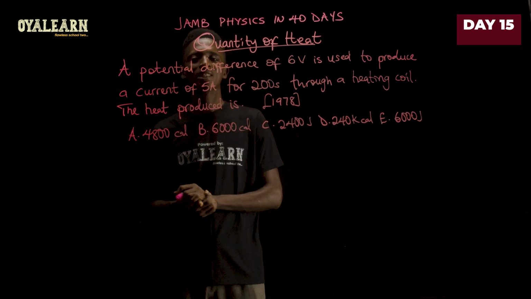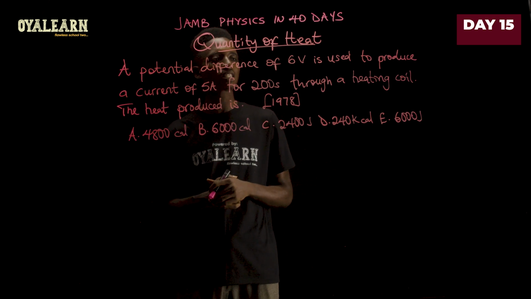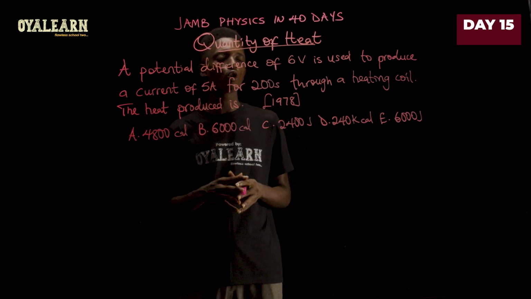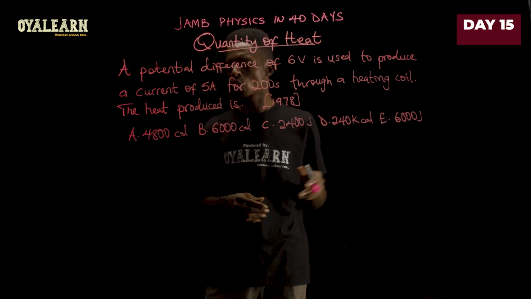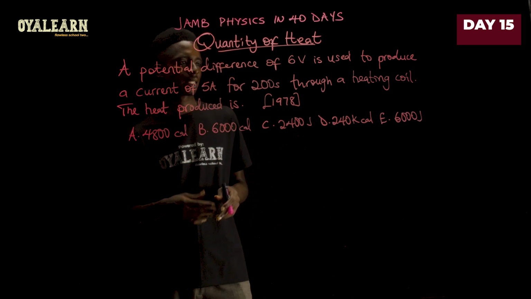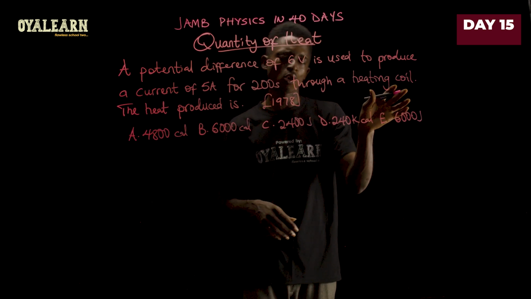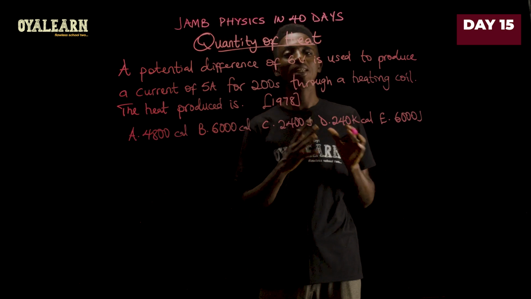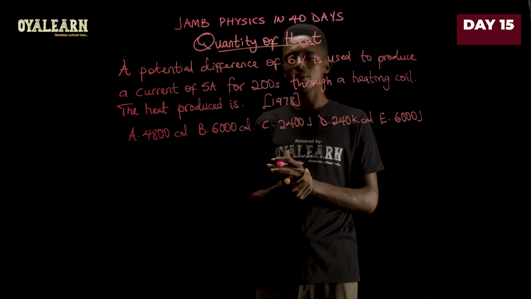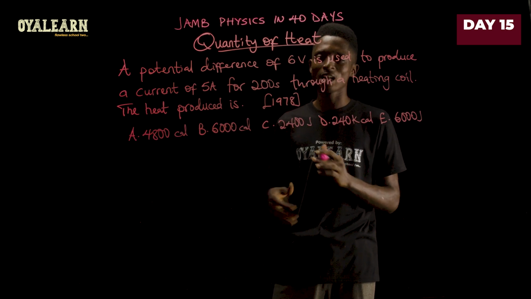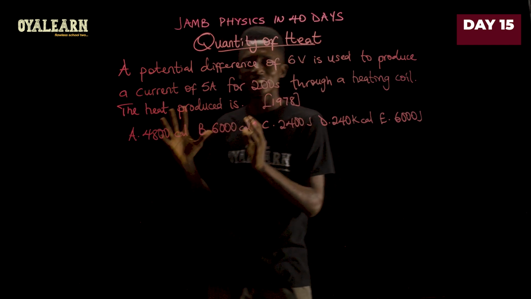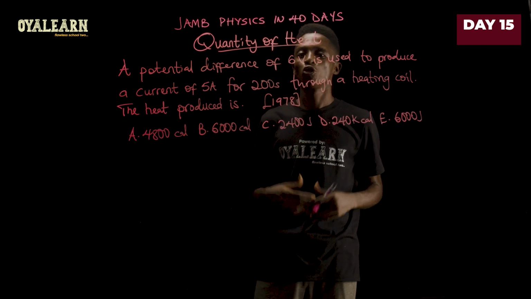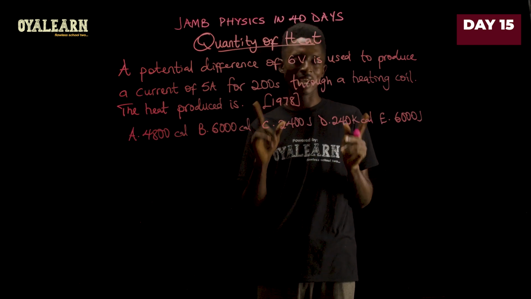This question says, a potential difference of 6 volts is used to produce a current of 5 amperes for 200 seconds through a heating coil. Now, the heat produced is... when you consider a heating coil, it converts electrical energy directly into heat energy. So assuming that no energy is lost in that process, the total amount of electrical energy that is put into the heating coil should produce heat energy.